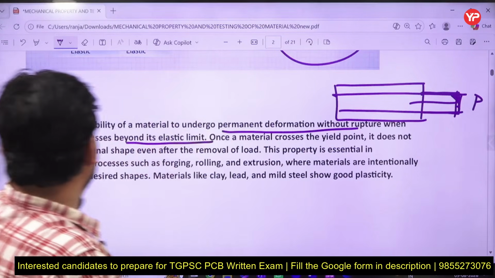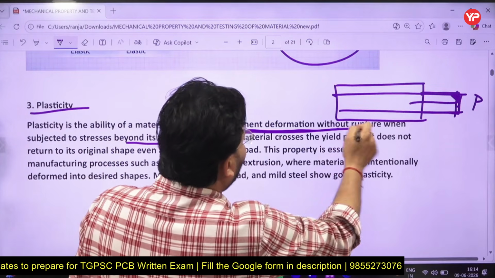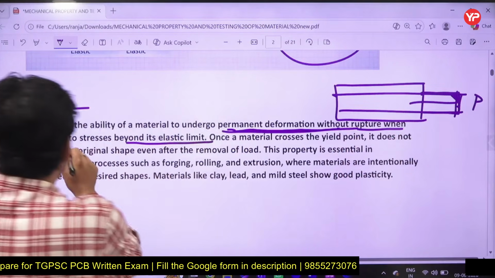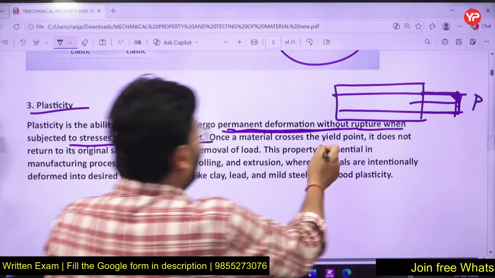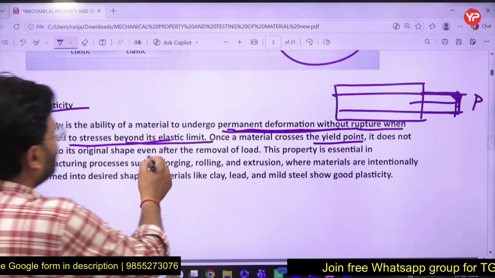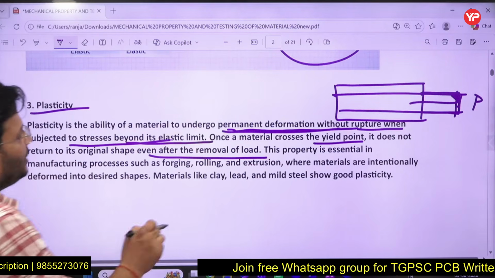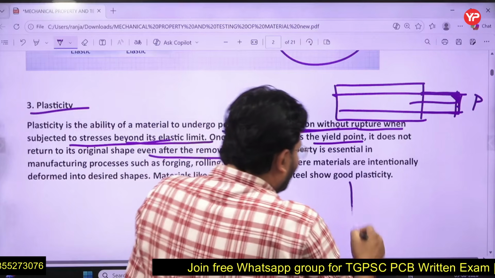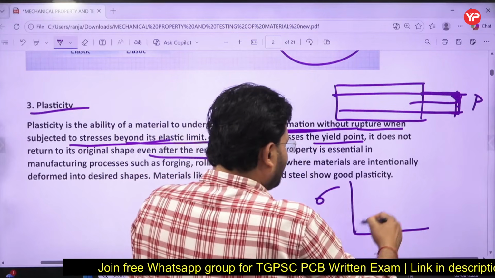So here it is clearly mentioned, plasticity is the ability of a material to undergo permanent deformation without rupture when subjected to stress beyond the elastic limit. Once the material crosses the yield point, it does not return to its original shape even after removal of load, and that is because of plasticity, right? Let's assume I am going to draw a stress-strain curve, like that.